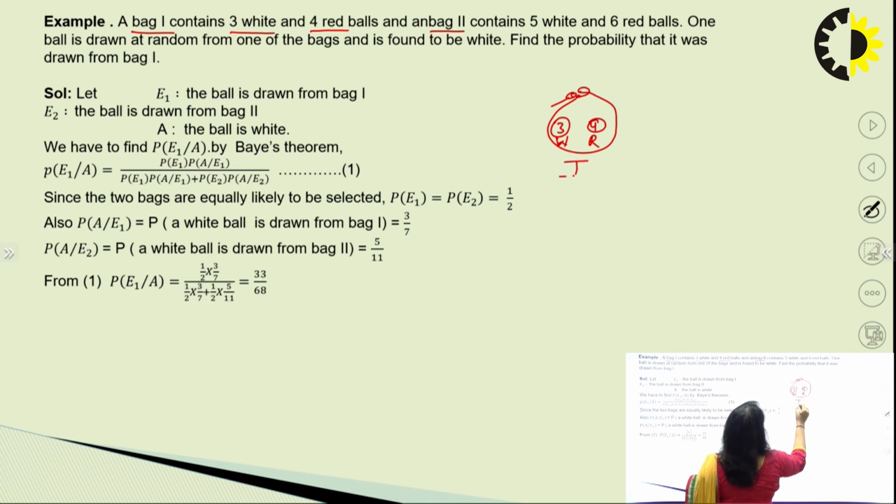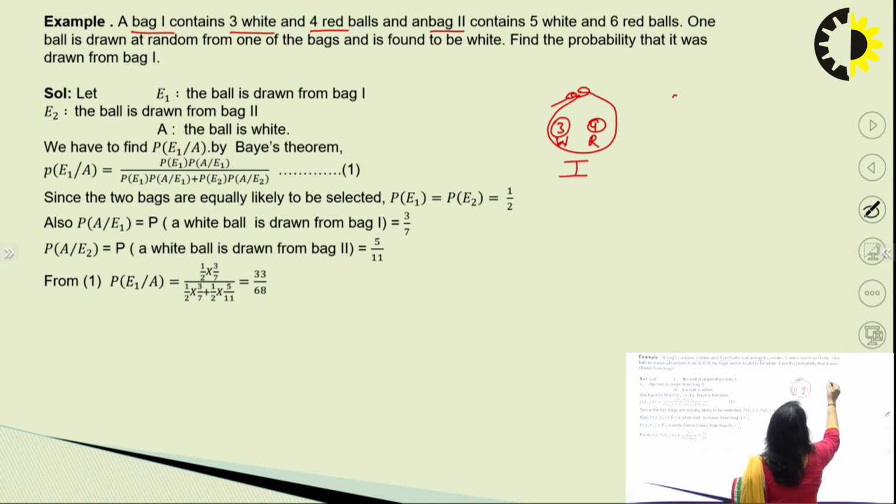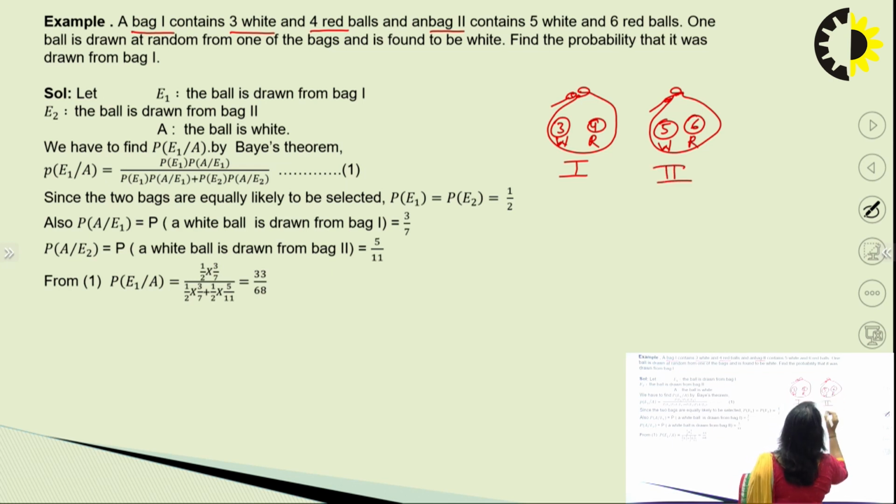This is bag number 1. We have another bag, which has 5 white and 6 red balls. This is bag number 2.